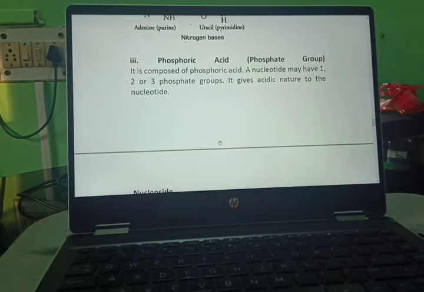Phosphoric acid. A nucleotide is composed of phosphoric acid. A nucleotide may have 1, 2 or 3 phosphate groups. It gives acidic nature to the nucleotide.